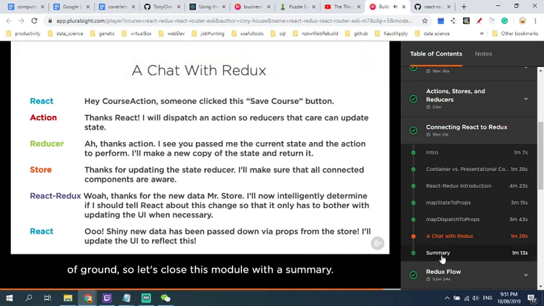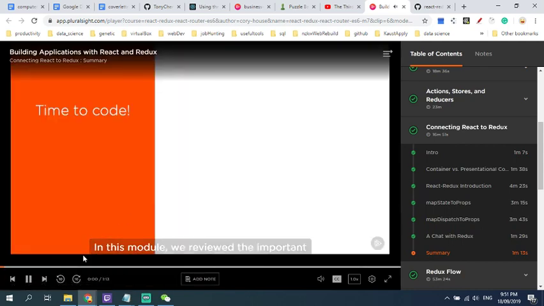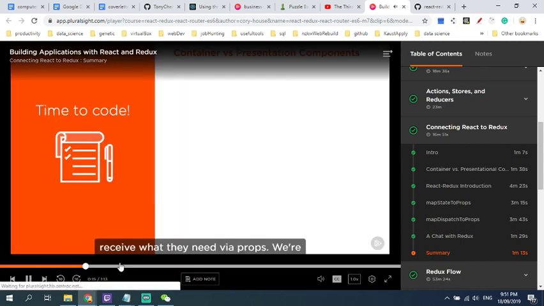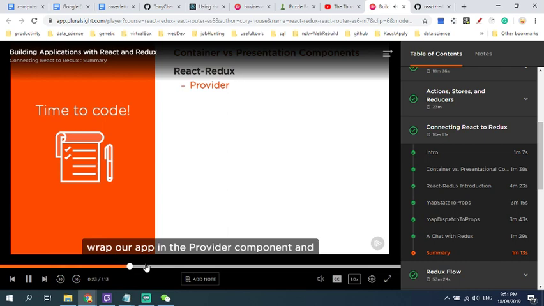We've covered a lot of ground, so let's recap. We'll wrap our app and the provider container components to the Redux store.